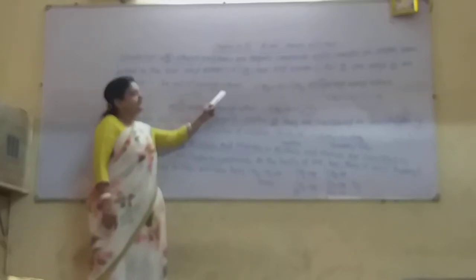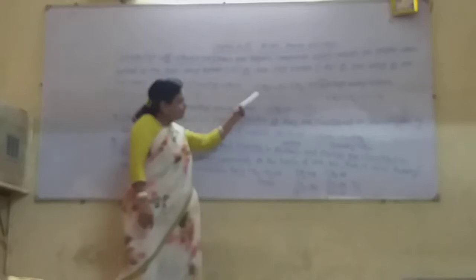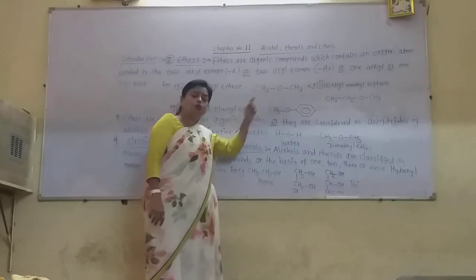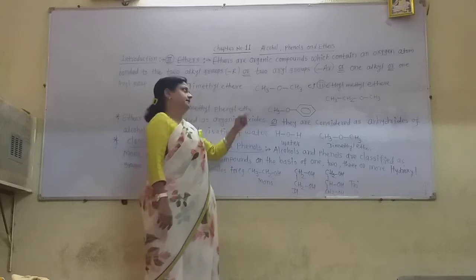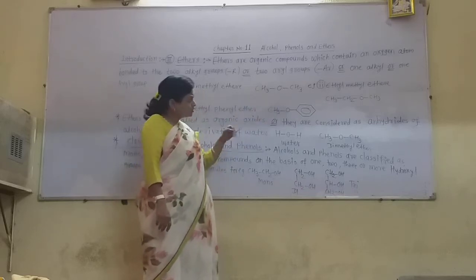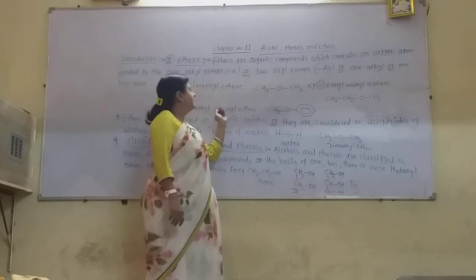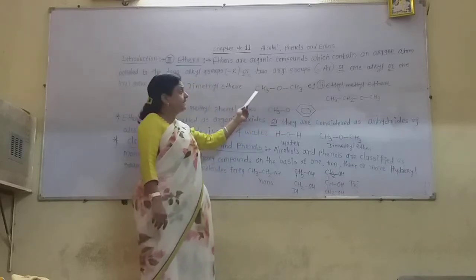For example, see here dimethyl ether. Now in dimethyl ether this oxygen atom is bonded to the two alkyl groups, and which alkyl group? That are the methyl groups. So this oxygen is attached to the two methyl groups in the dimethyl ether. So it is the ether.